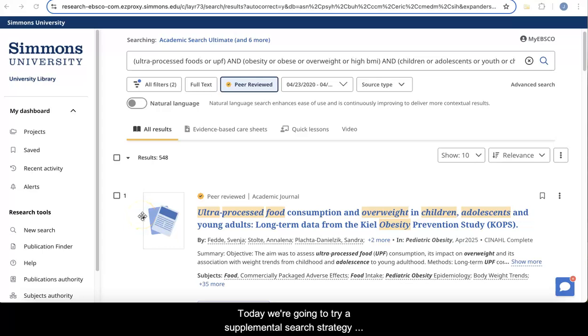Today we're going to try a supplemental search strategy for finding more articles on your topic. Citation searching helps you find more articles by choosing a specific article of interest and seeing who has since referenced the article. Using this strategy to supplement keyword searching can lead to newly published articles. Let's get started.